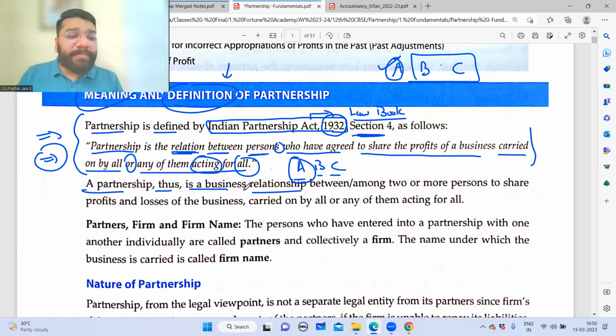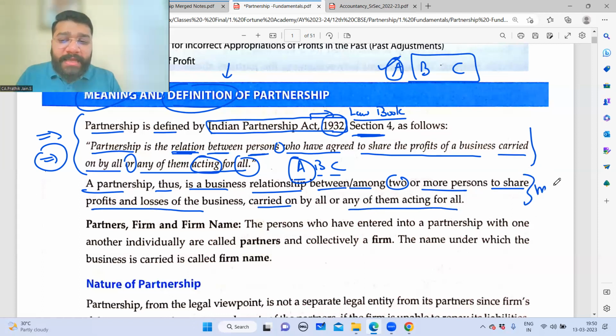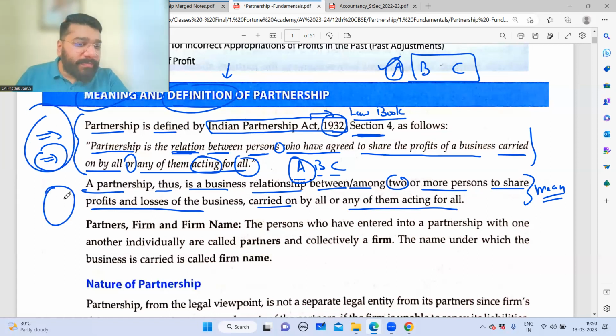A partnership thus is a business relationship between or among two or more persons. Because if only one person is there, then what partnership? If one person means sole proprietorship. More than one, which means two. Two or more means partnership. So two or more people come together to share the profits and loss of the business, carried on by all or any of them acting for all. Now, this is what is called as a meaning of a partnership concept. So this is definition. This is meaning. Any problem?